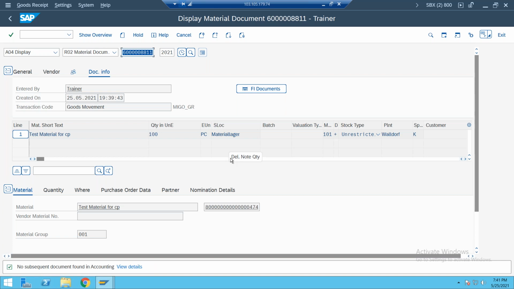When you are creating standard procurement, after receiving the material the system generates the material document with movement type 101, normal stock. If you observe the document information and click on FI documents, an accounting document will be generated. But for consignment procurement, when we are receiving with 101K from the vendor, initially there is no accounting document because we are not paying anything to the vendor here. That's for 101K. So when you are receiving the initial document, there are no accounting documents. Mostly in interviews they will ask you this question. No subsequent document found in accounting here. This we need to observe.